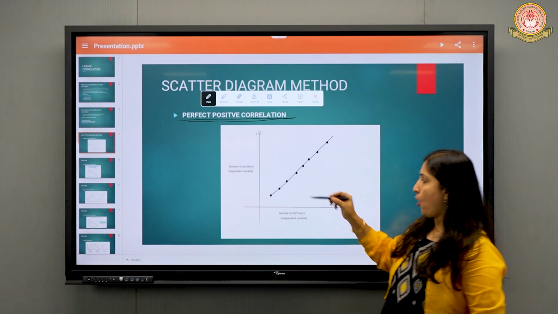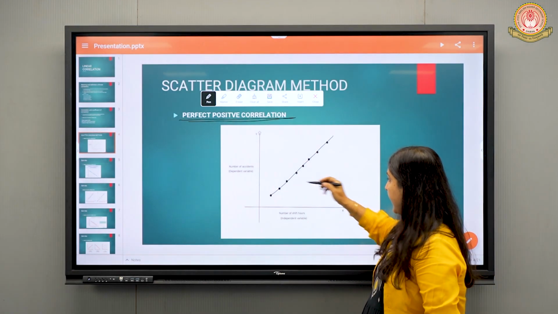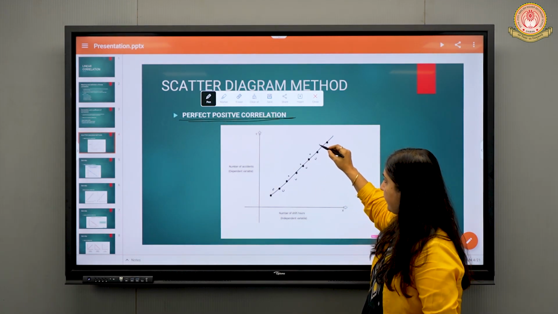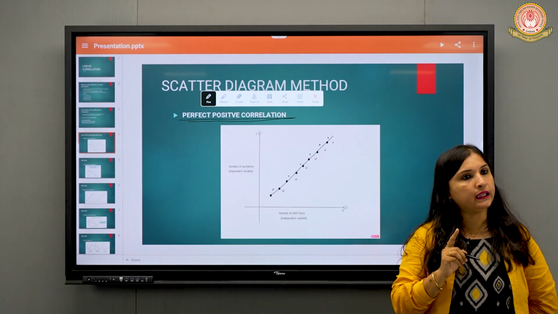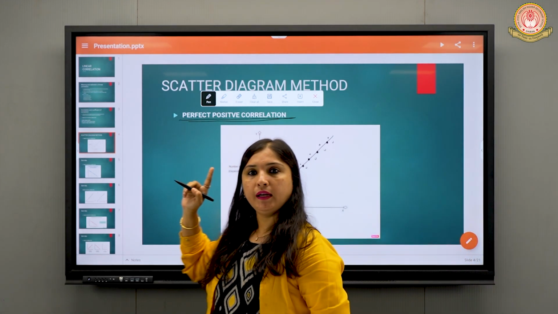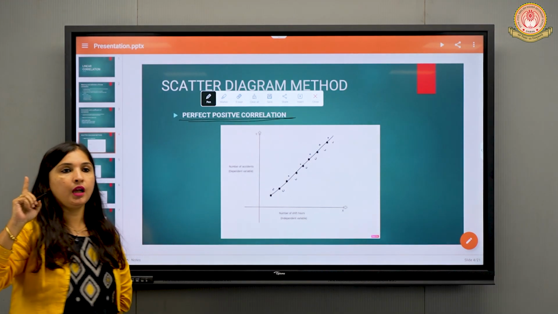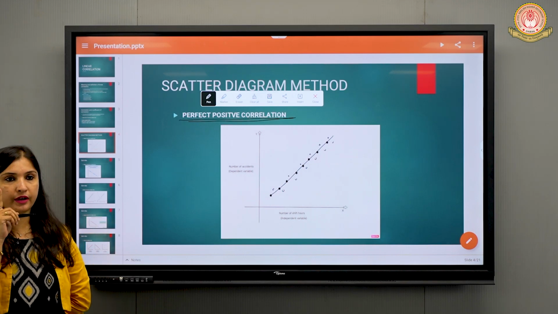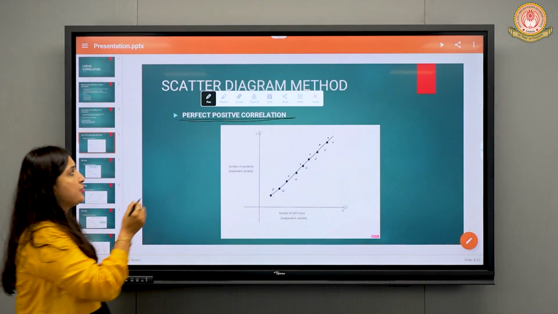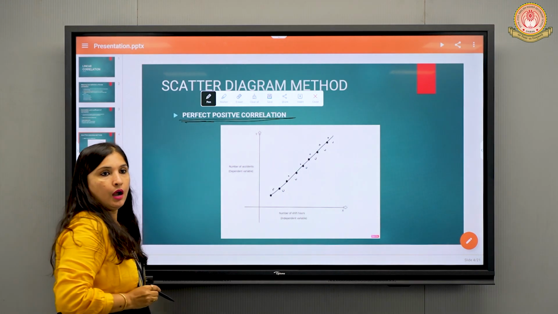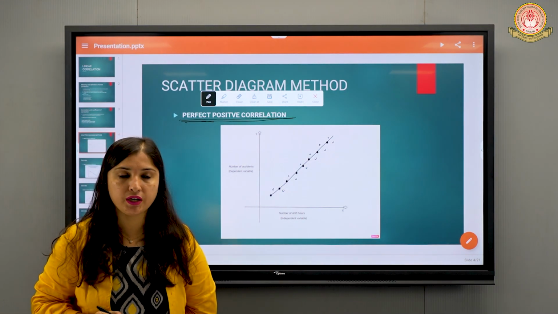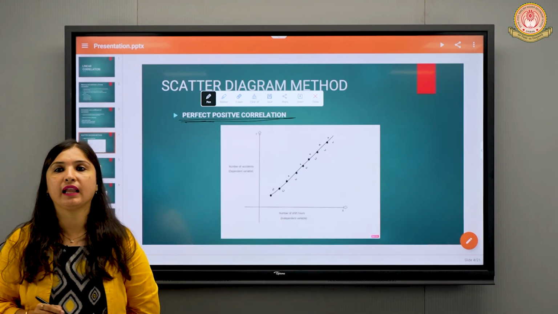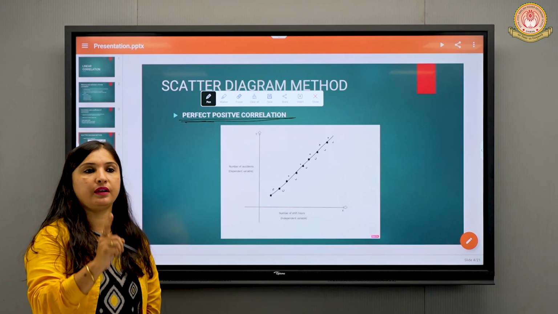Okay, when the points go in the upward direction, but do not lie on a straight line, suppose they are a little scattered from the line, but again they are in the same upward direction. Can you see them going in the upward direction? They will be called partial positive. They are going in the upward direction, right? But they are not in a straight line. When they are in a straight line, what do we call it? Perfect positive correlation. But when the points are going upward but are not in a straight line, we call them partial positive correlation.